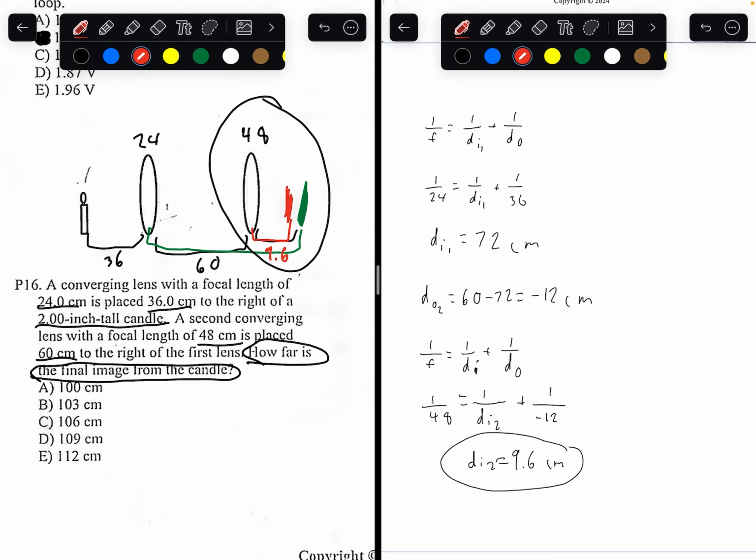So the answer would be 36 plus 60 plus 9.6, because we're trying to find the distance between this candle to that image. So 36 plus 60 plus 9.6, you would get 105.6 centimeters, which rounds up to 106 centimeters. So the answer to this question is going to be C, 106.